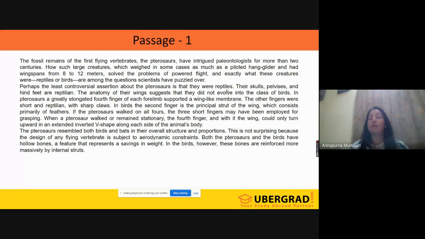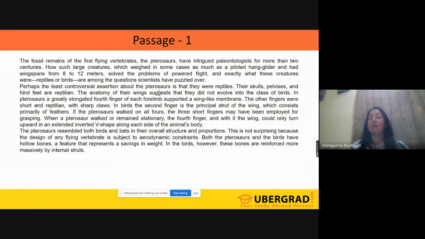What did you understand from that? When you're reading, concentrate on what it is saying, because understanding is very important to answer the questions. The passage questions are not very easy, guys, so don't take it plainly, these are difficult passages. The least controversial assertion means the idea which has very few claims against it, or which is less debated.